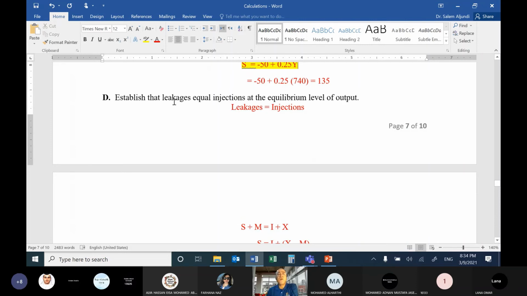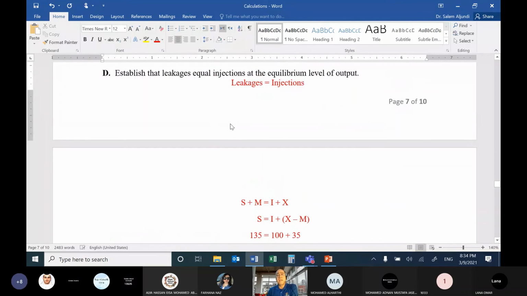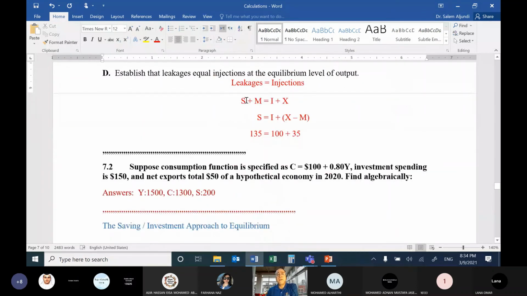Leakage is the part of income that doesn't go directly to purchase goods produced domestically. Injections are money used to purchase goods produced domestically. So injection is something good. So what is leakage? Leakage is saving plus import.